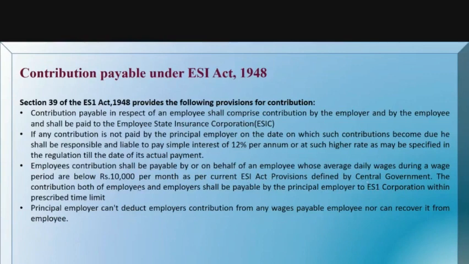The contribution of both employees and employers shall be payable by the principal employer to the ESI Corporation within the prescribed time limit.